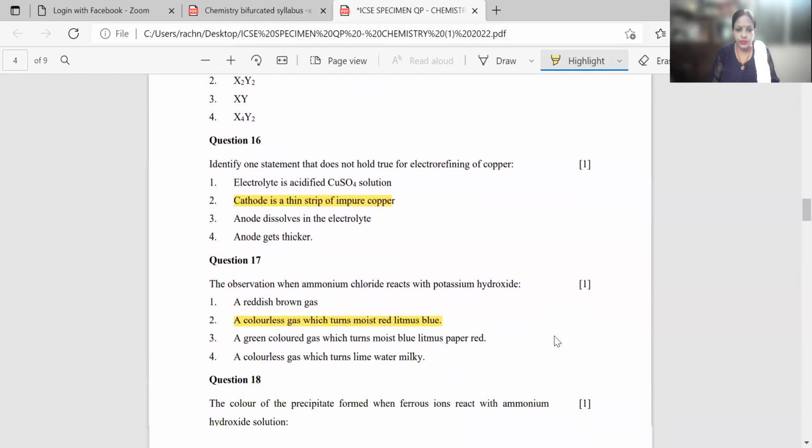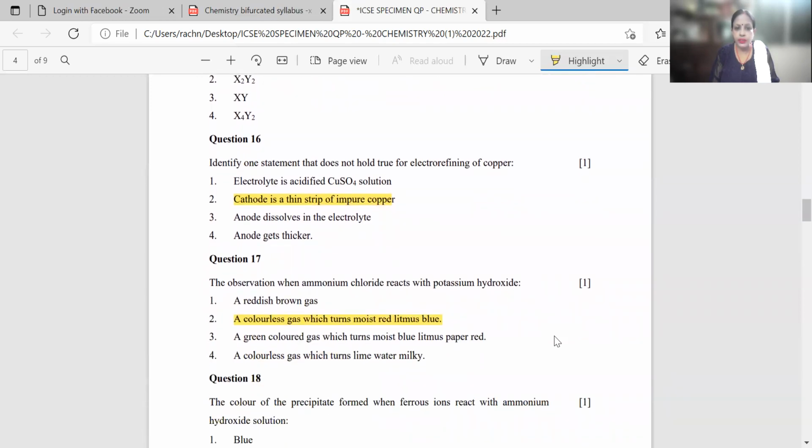Then question number 16. Identify one statement that does not hold true for electrorefining of copper. Now here they are not asking in favor. They are asking which does not hold true for electrorefining of copper. The first option is electrolyte is acidified copper sulfate solution. Cathode is a thin strip of impure copper. Anode dissolves in electrolyte. Anode gets thicker.